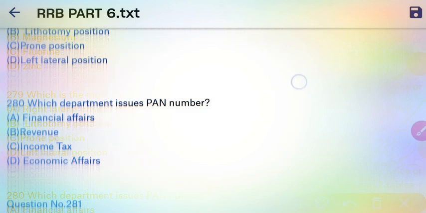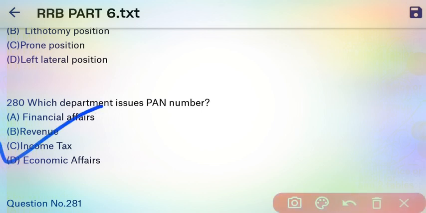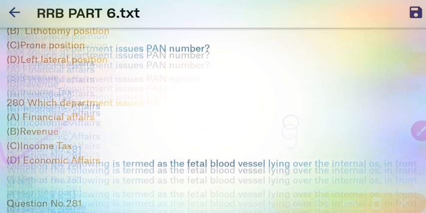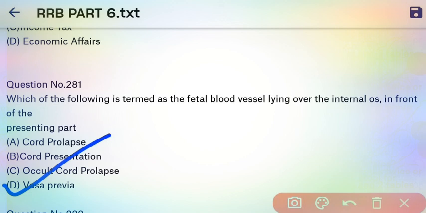Next question. Which department issues the PAN number? So here our right answer is the Income Tax Department issues the PAN number. Okay, next question. Which of the following is a term for a fetal blood vessel lying over the internal os in front of the presenting part? So it is known as vasa previa. Okay, D is the right answer.